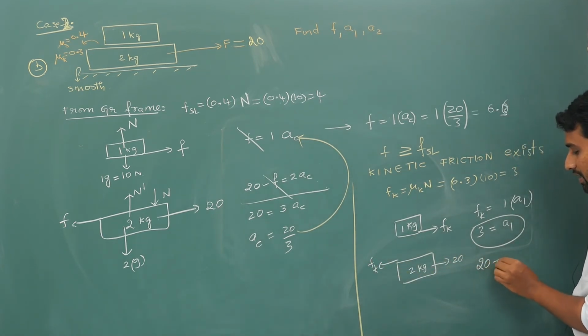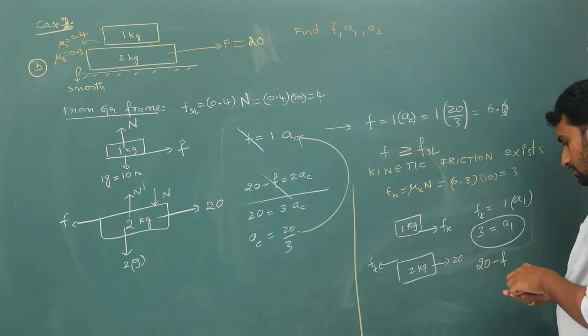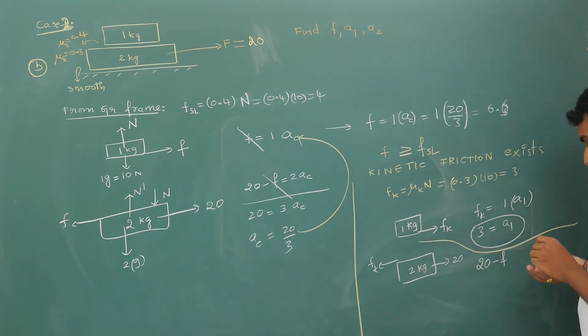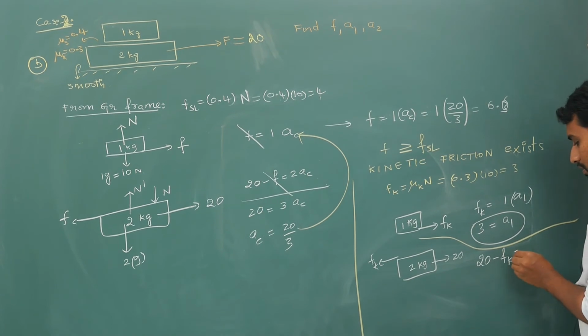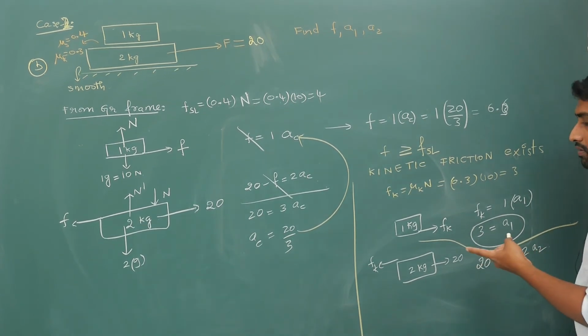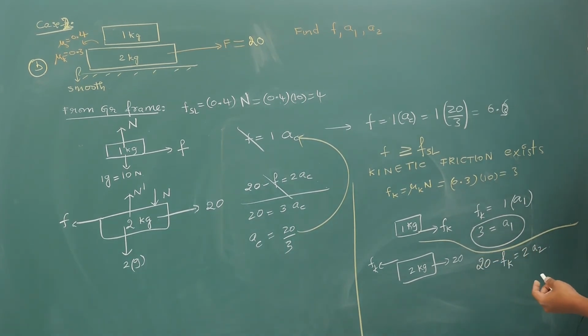So 20 minus Fk is equal to 2 times A2. Fk value is 3. So 20 minus 3 is equal to 2 times A2, so A2 is equal to 17 by 2.